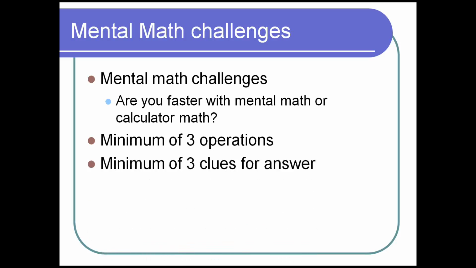3 clues for an answer. This was really important. I had to teach my kids to take this big, huge group of every number in the universe and make it smaller and smaller until they got to their answer. So if I had an answer of 50 and I had a student that said, it's an even number. Well, that's good. That cuts it down in half. And then they said, it's the number of states in the United States. Well, then they've given away their answer. And so I had to teach them to make it smaller and smaller and kind of hone in on it. Very effective.